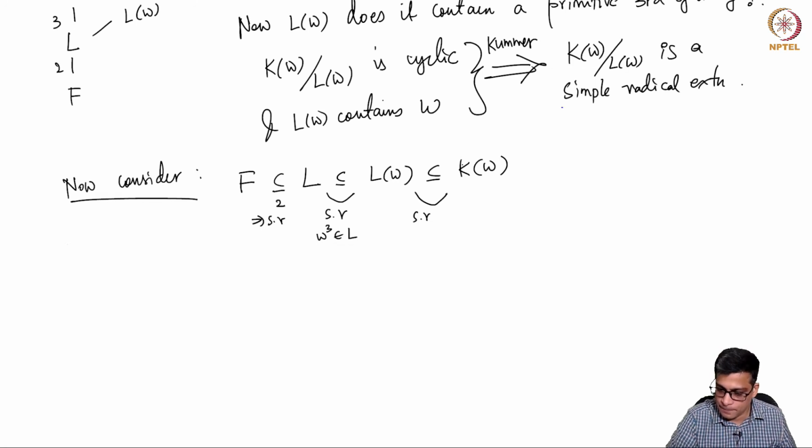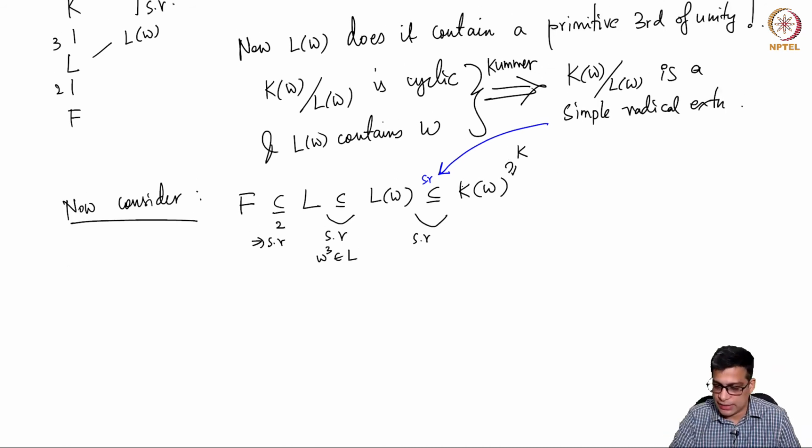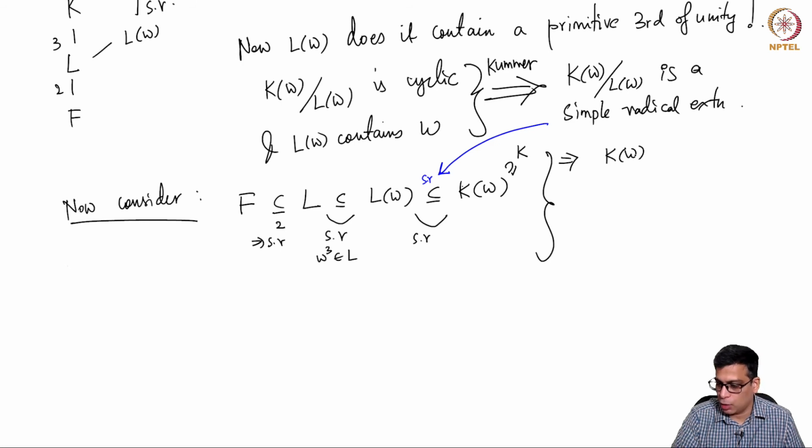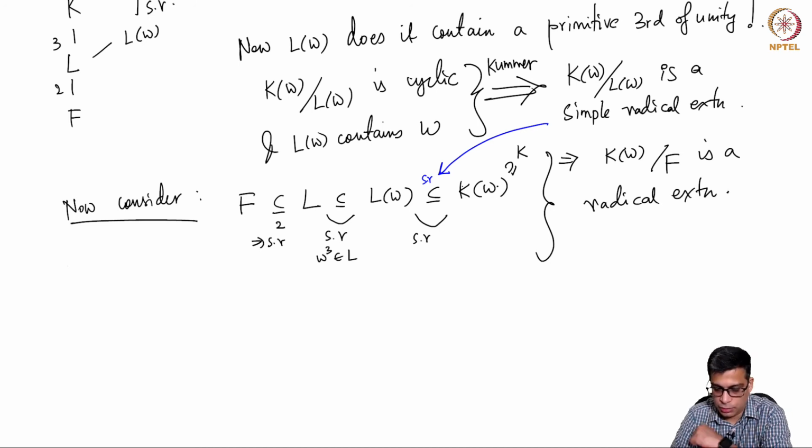Okay. So this is simple radical. So now we note that k is contained in this. So that means every element of k, okay, so basically that means k omega over f is a radical extension, right? Because remember, we are not saying that k over f is a radical extension.